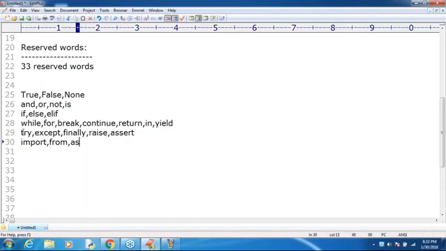Next, as, to create aliasing, sir. As we can use to create alias names, sir. Next, class. Next, sir, class means to declare classes. Def means to declare methods. Remember, methods and constructors we can use. Next, sir, just pass. That's all.